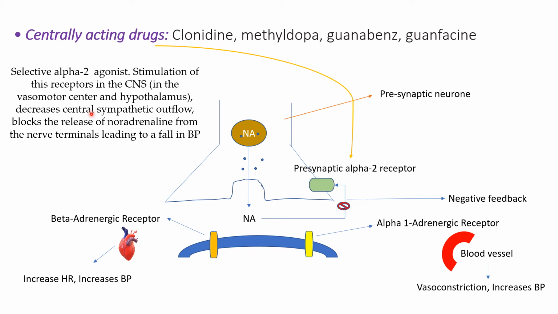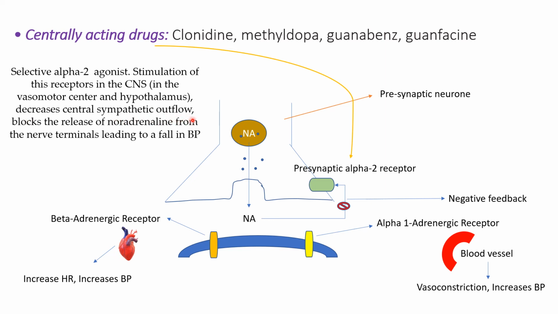Our drug, the sympatholytic, is a selective alpha 2 agonist. Agonist means it will increase the activity of this alpha 2 receptor. So stimulation of this receptor in the CNS, in the vasomotor center and hypothalamus, where this receptor is present,